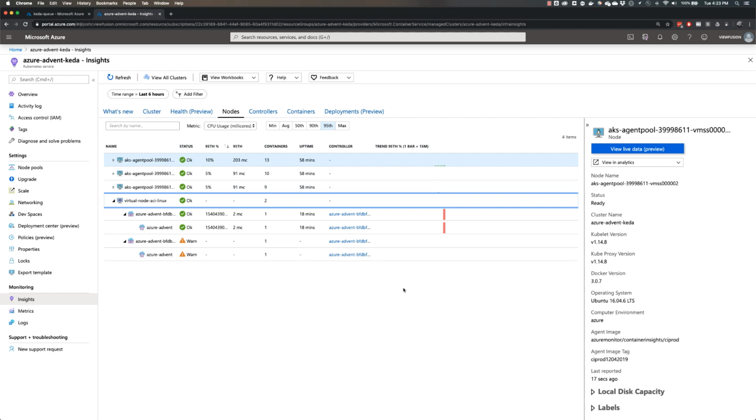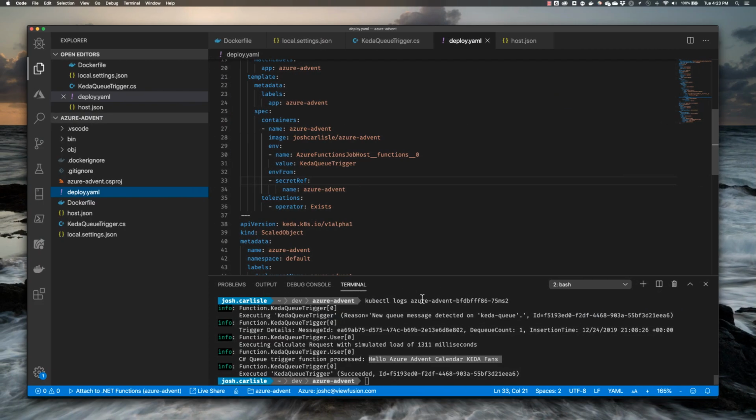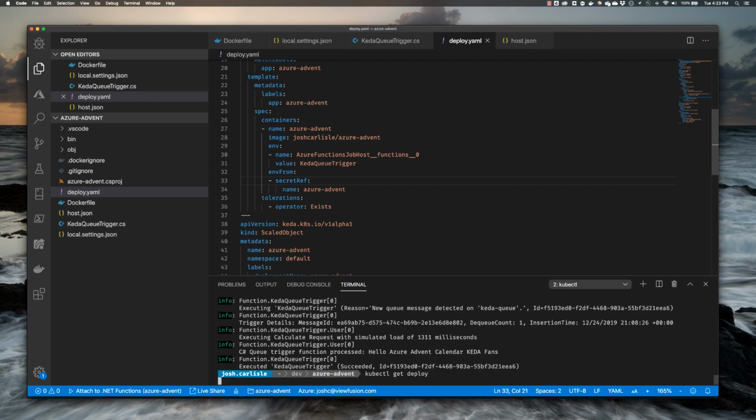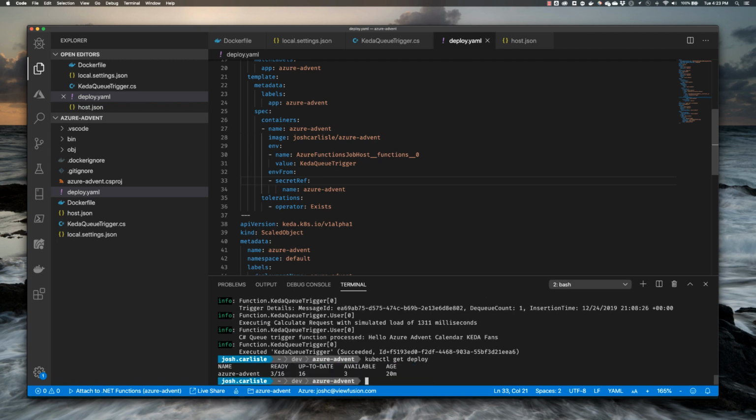And while it's doing that, we'll switch gears and come back here and let's run our last command again. Okay, we can start to see 3 out of 16 already. Sometimes those Azure metrics lag behind a little bit. We'll switch gears and go back there in a second. But we can see 3 out of 16, so we can see we're quickly spinning up pods because KEDA has recognized that we have a lot of messages in the queue to process. So it is responding to those messages in the queue by creating more instances for us.